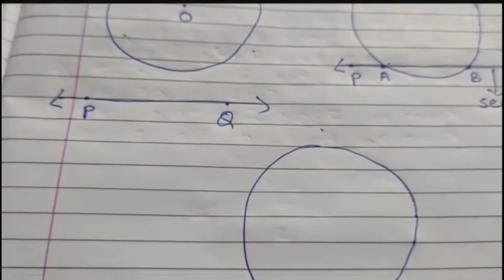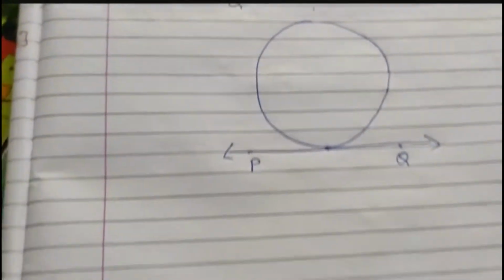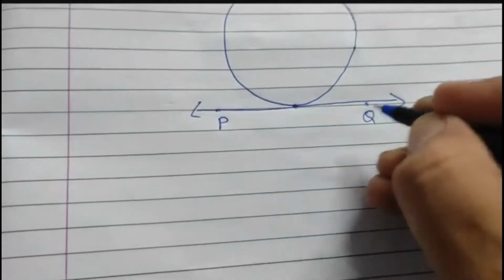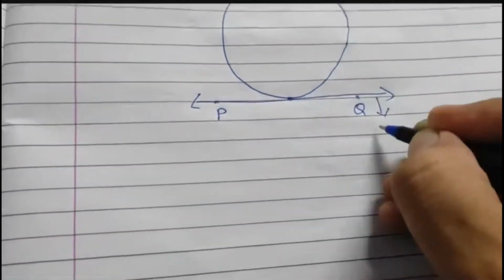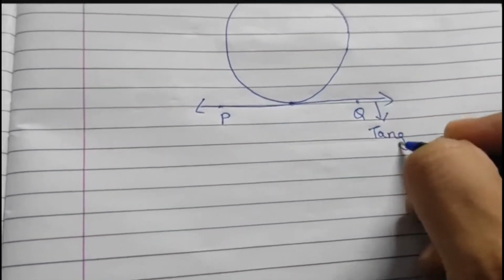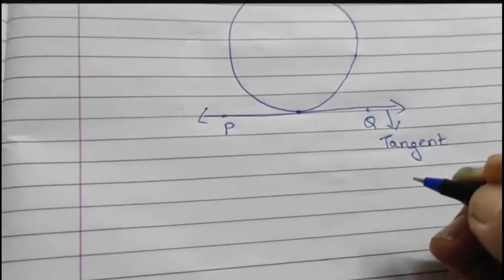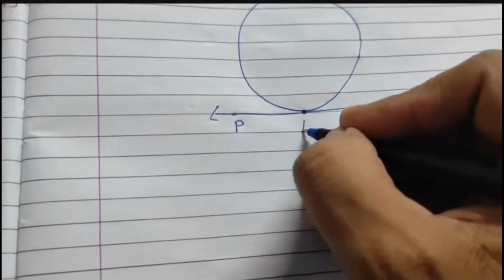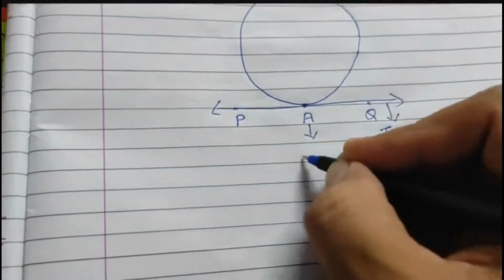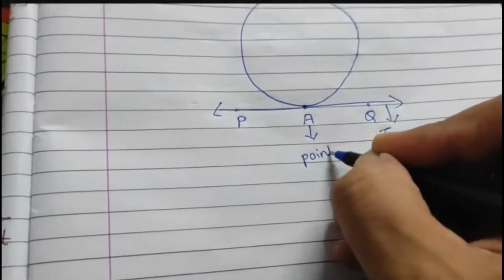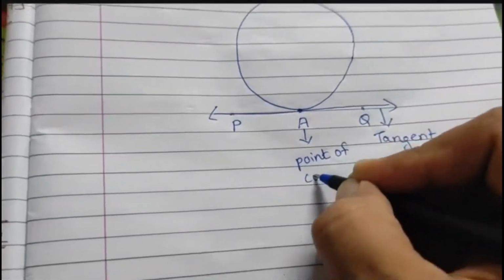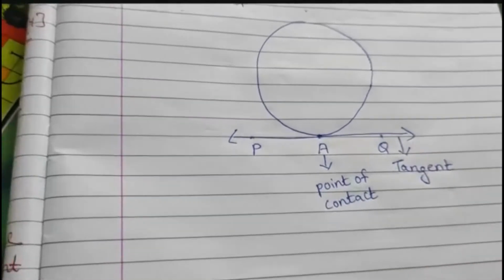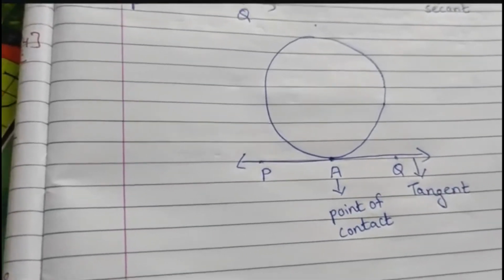2 points. Right. But if a line intersects a circle only at 1 point, then such a line is called a tangent of a circle. Tangent. And the point of intersection, say for example A, is called point of contact. I repeat, this point is called point of contact. So students, please focus on tangent.